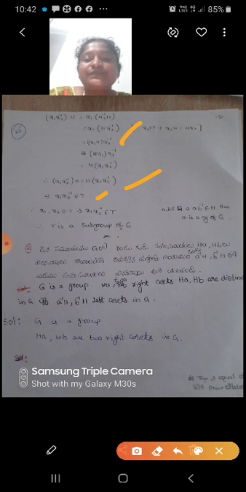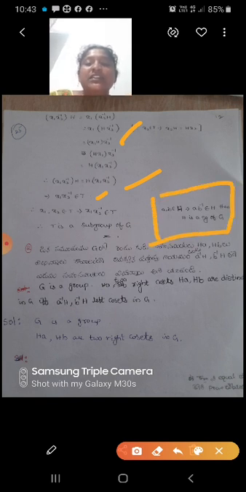So here in subgroups we know one important theorem: A, B belongs to H implies AB inverse belongs to H if and only if H is a subgroup of G. From that theorem we can say that here also X1, X2 belongs to T implies X1 X2 inverse belongs to T. Therefore T is a subgroup of G.